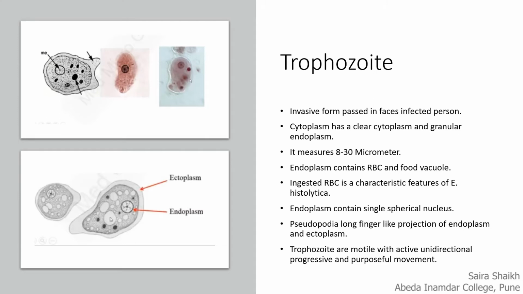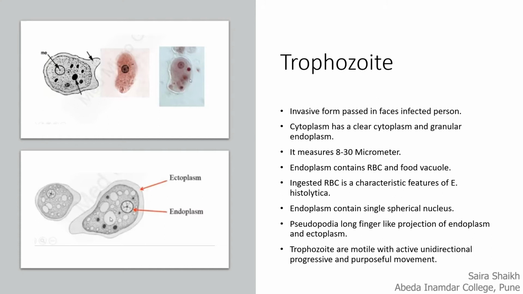Trophozoite is the infective stage of Entamoeba histolytica. It is present in the intestine. It has clear ectoplasm and granular endoplasm. It measures about 8 to 30 micrometers. They ingest RBCs, which is a characteristic feature of Entamoeba histolytica. The endoplasm contains RBCs and food vacuoles.